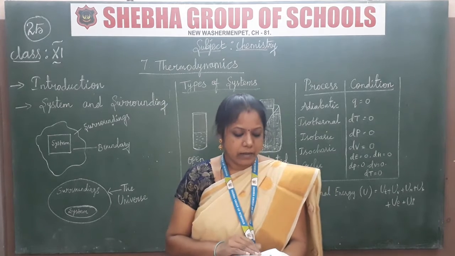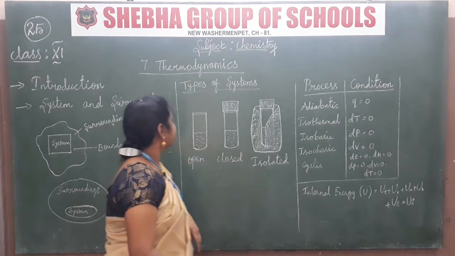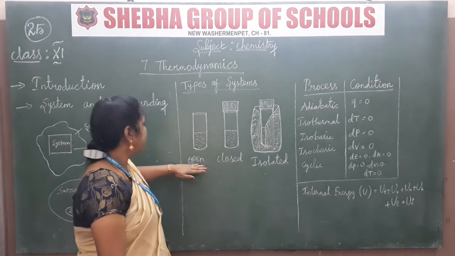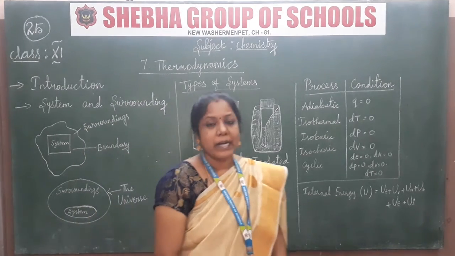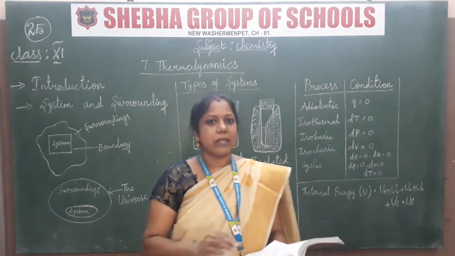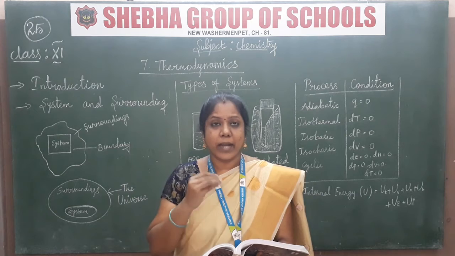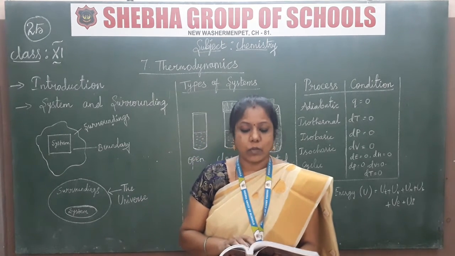What are the types of system? As I explained through the diagrams, they are open, closed and isolated. A system that exchanges neither matter nor energy with its surroundings is called isolated.